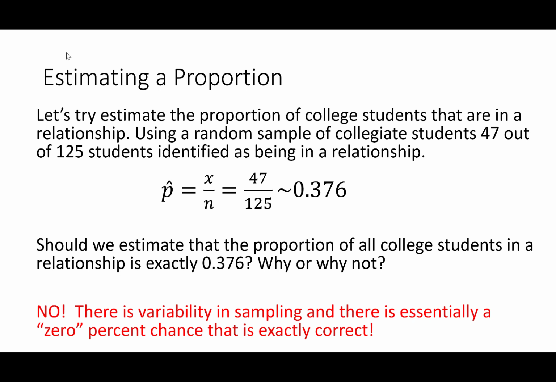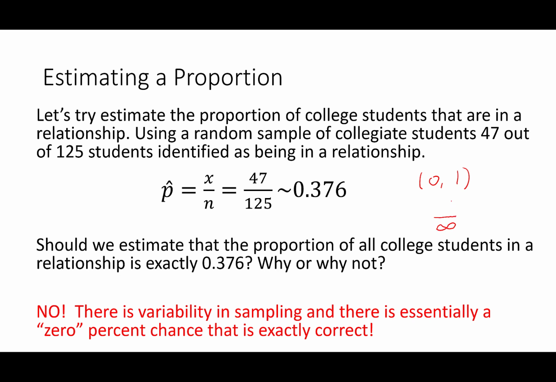On top of that, if we think about proportions, how likely is it that exactly 0.376 is the proportion of all college students in a relationship? How likely is it exactly that number? If we think about proportions, right, proportions range from 0 to 1. Now, while there's a finite population size, it's a very large population size of all college students. So essentially there's an infinite amount of decimals between 0 and 1.